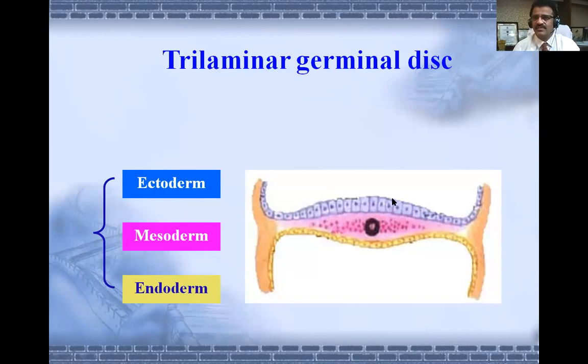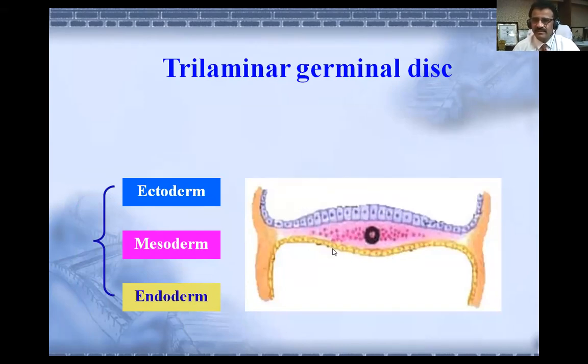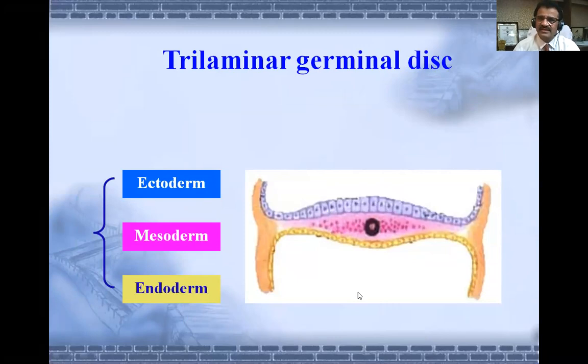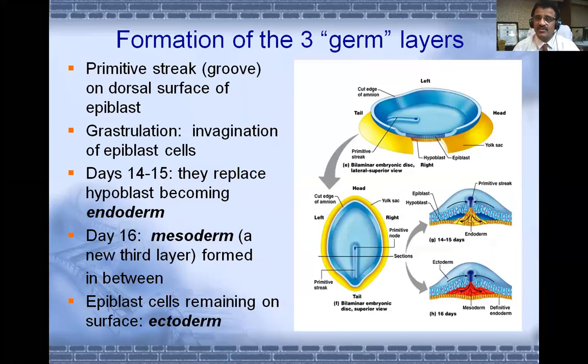Ectoderm is blue, as shown in the image. Mesoderm is in pink color, and endoderm in yellow color. You can see at the center there is a notochord. So this is how we have set out the trilaminar germinal disc, that is the embryonic disc. So the formation of three germ layers is what is called gastrulation.